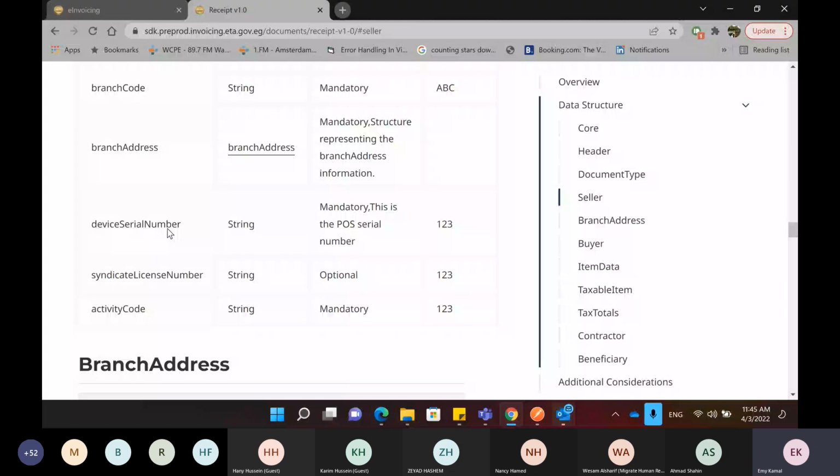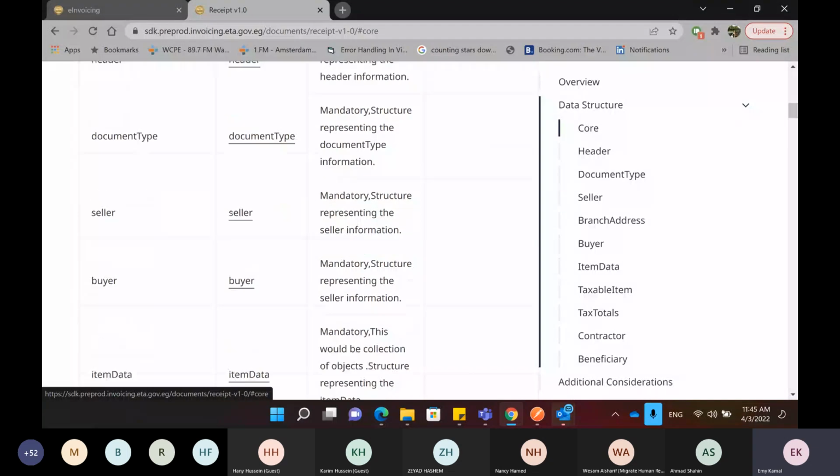The device serial number, and here we are talking about the point of sale serial number that you are using. The syndicate license number, if you have any, as this is an optional field, and the activity codes that you are using. So this is the seller part that you need to include in the receipt.